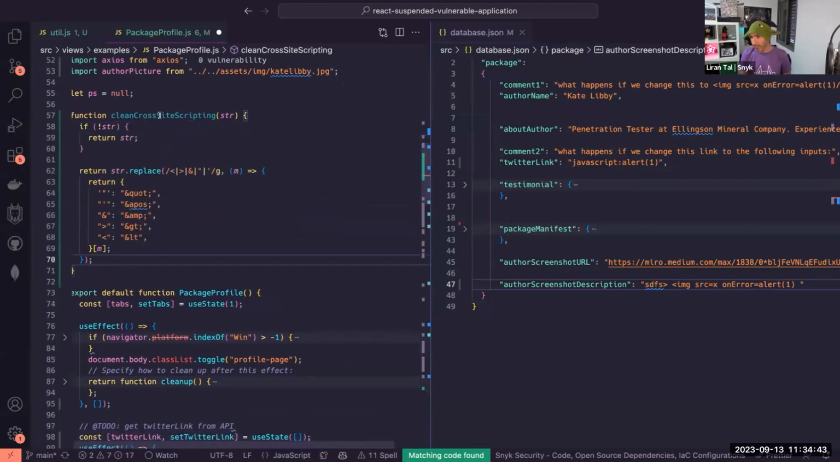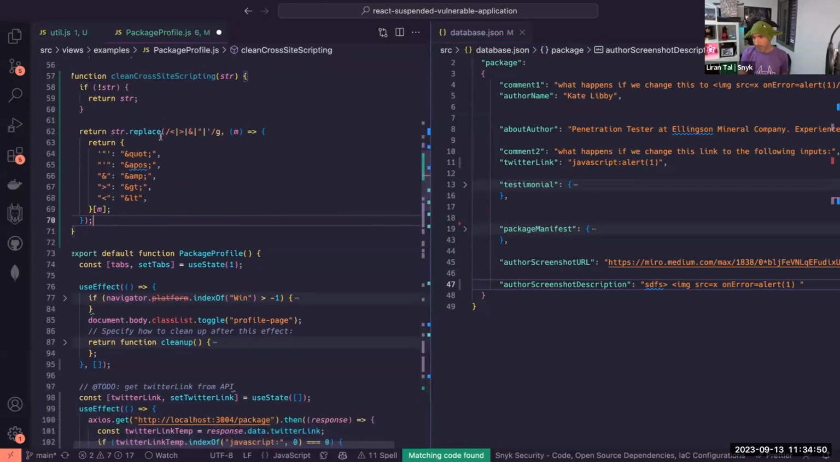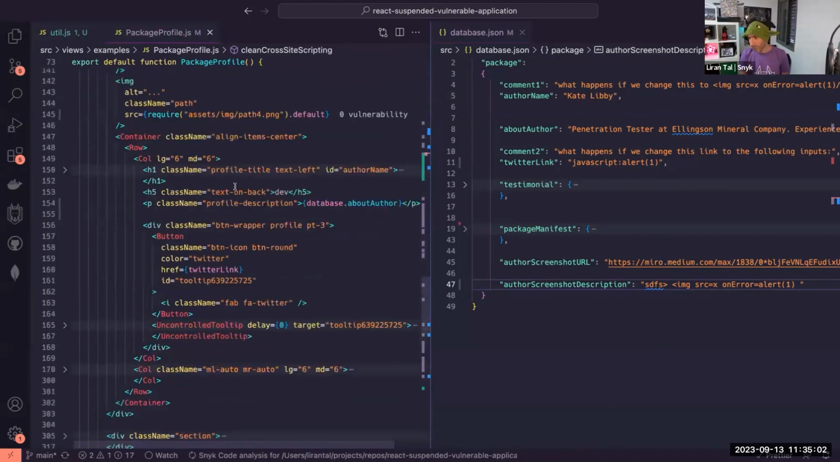So I asked it to clean cross-site scripting, which is what XSS is. And that's kind of what we did right now. It checks if it's a string. If it's not, okay, it returns it. Then it goes ahead and replaces dangerous characters with those related to HTML entities. I don't know if it works. Let's see. I'm just gonna copy paste it literally and use it.